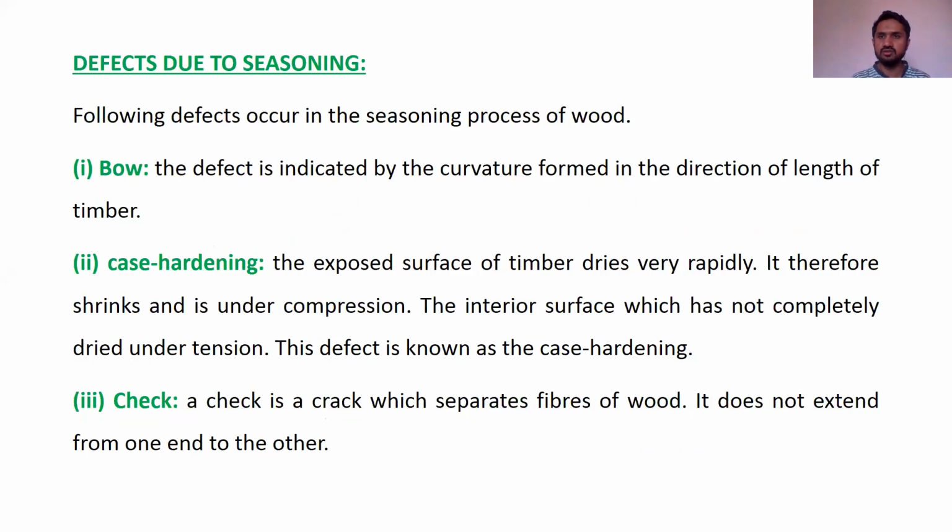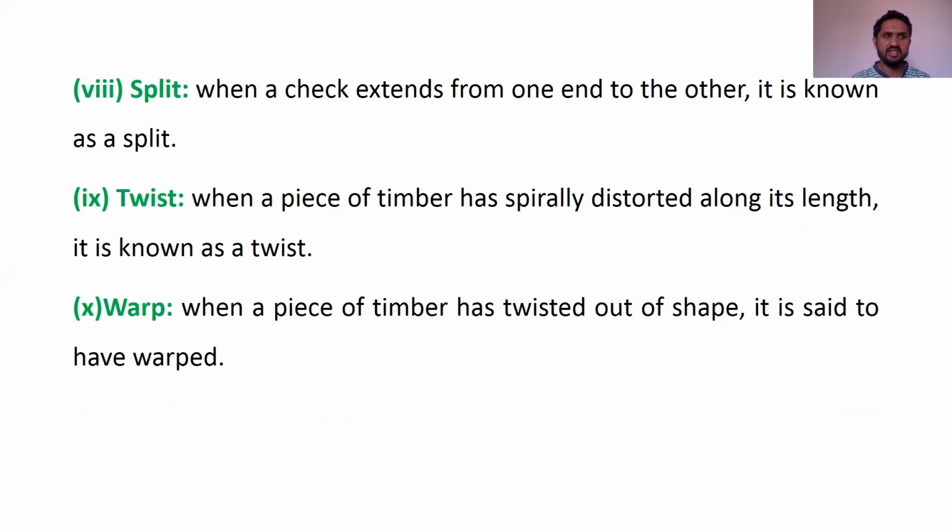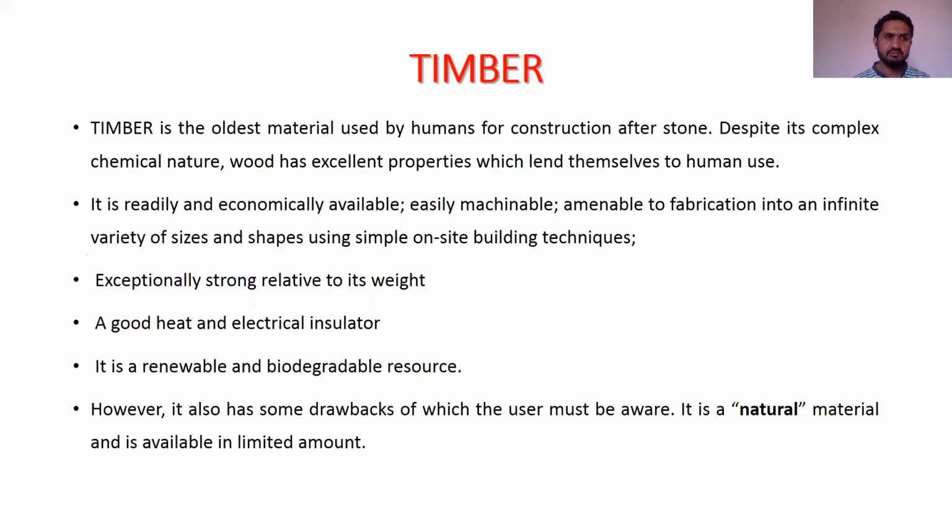Next, we have defects due to seasoning. In defects due to seasoning, we have bow, case hardening, check, collapse, cup, honeycombing, radial shake, split, twist, and warp. These are the 10 types of defects due to seasoning. We have not yet discussed what seasoning is. That we will discuss today.